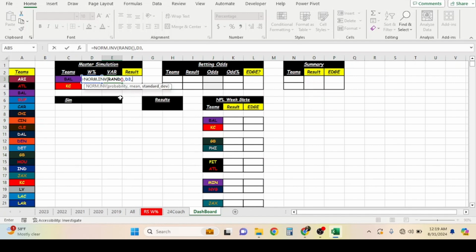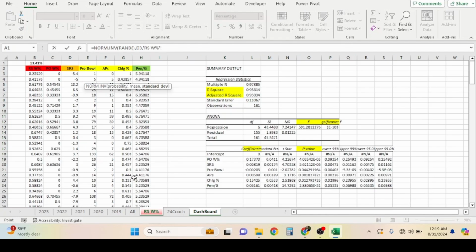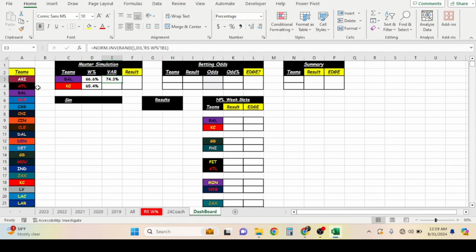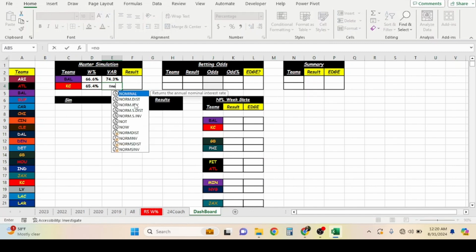And then the standard deviation. Where did we put that? We put that in regular season wins, up here. We found out the standard deviation of our regular season win percentage. We're going to close that up. Boom. That's just our variance. It's going to be used a little bit later. If you're not new to Excel and you're advanced at this, you know what it means. But for the people who don't, you'll see where we're going with this. We've got to do the same for Mr. Andy Reid.